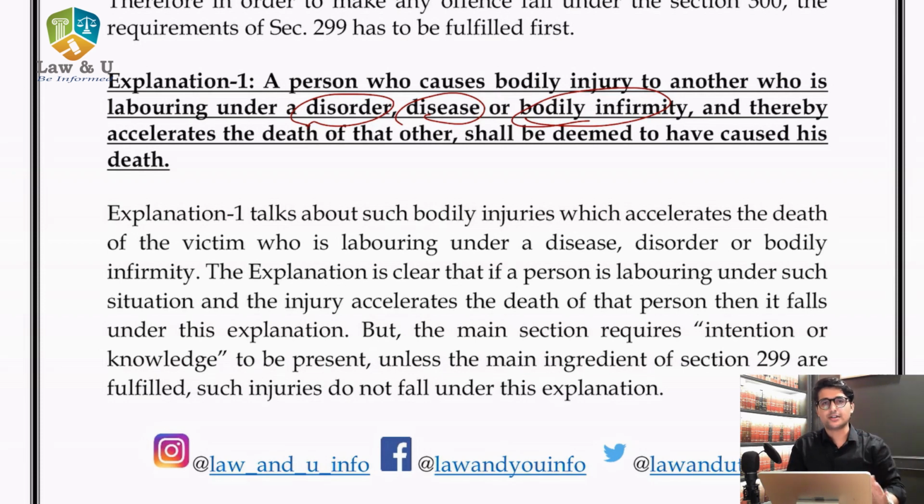Now when we talk about explanation 1, it straightly says अगर आप किसी की death accelerate करते हैं, it is culpable homicide, but it cannot be read in isolation. It has to be read with section 299, the main definition. What are the main ingredients of section 299? Knowledge and intention. अगर आपका नॉलेज नहीं है या फिर आपके इंटेंशन नहीं है टू किल दैट पर्सन, बट बाय मिस्टेक आप उसकी डेथ एक्सेलरेट कर देते हैं जिससे वो मर जाता है, it won't fall under section 299 because knowledge and intention are the dominant factor.